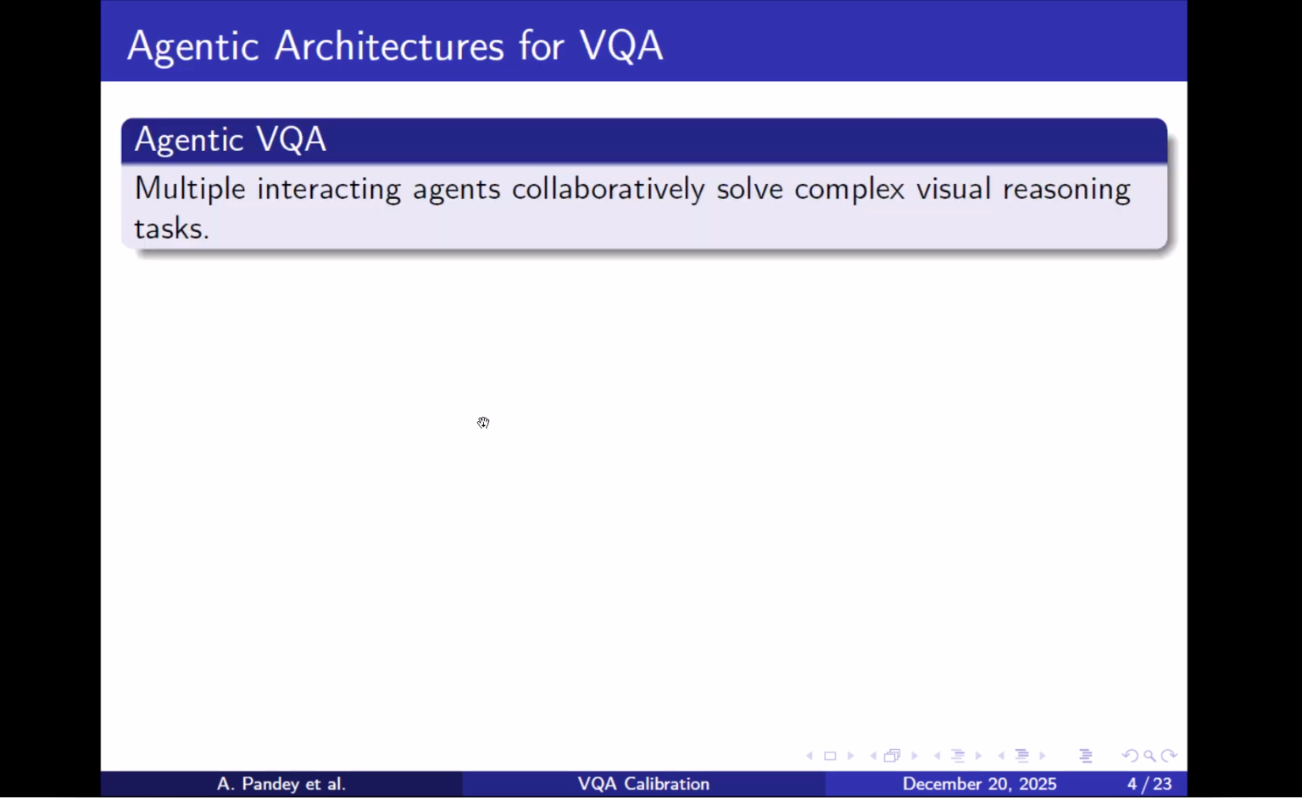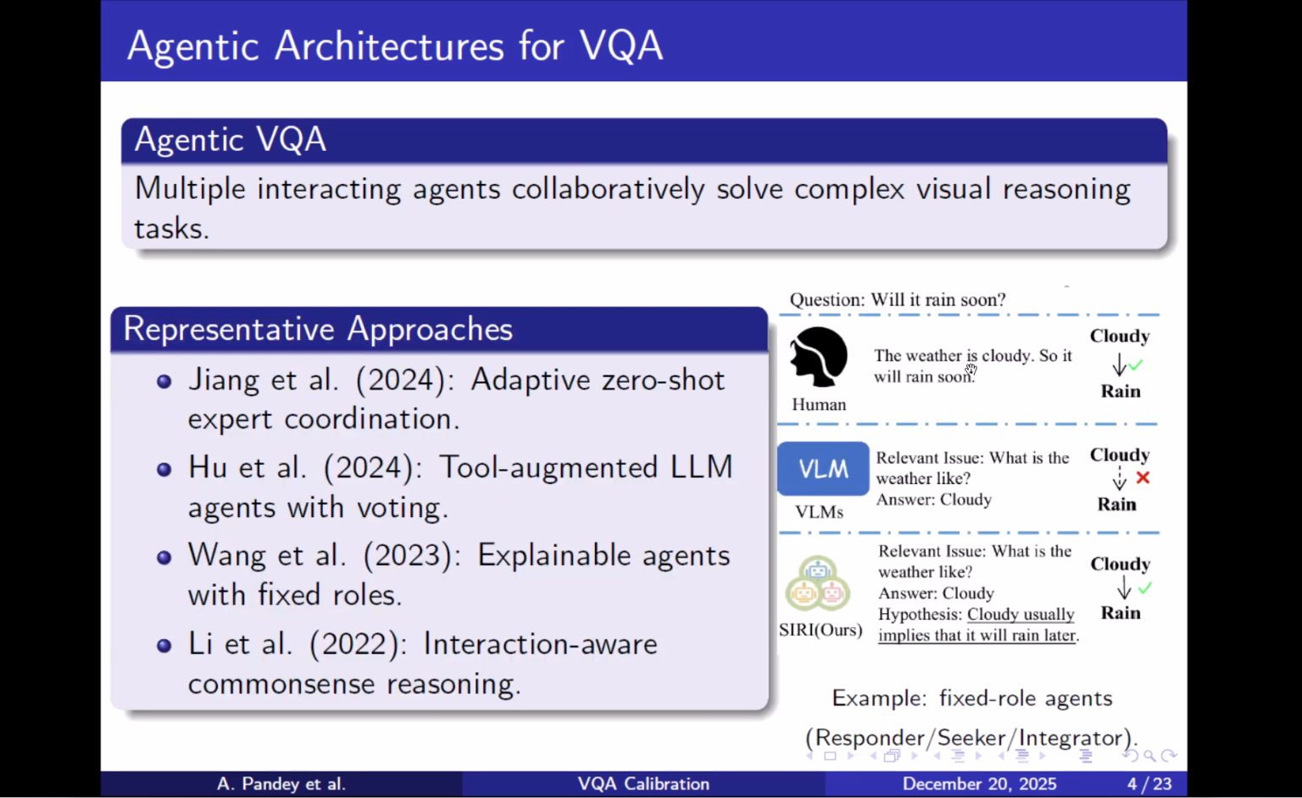So far, we have discussed the standard VQA setup where a single model produces an answer. More recently, VQA models have moved towards agentic architectures where multiple interactive agents collaborate to solve complex visual reasoning tasks. The example on the right illustrates a typical fixed-role setup where different agents play complementary roles such as gathering evidence, reasoning, and integrating information.